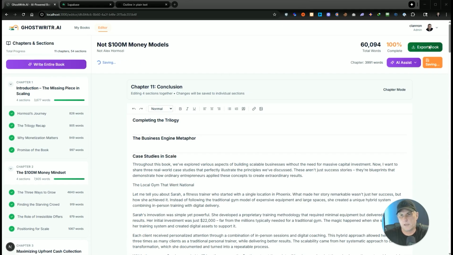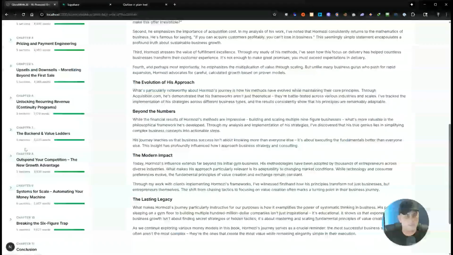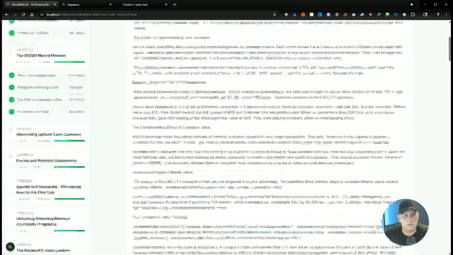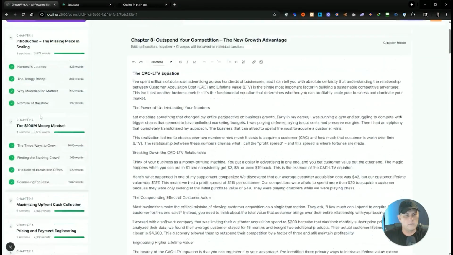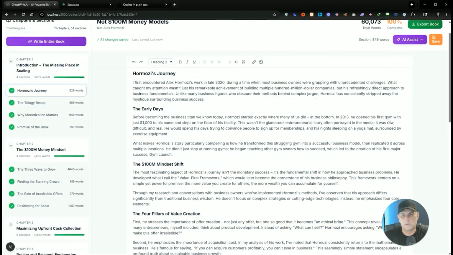Now you see we have an export book button here. I'd actually like to rewrite these sections though, because they're not written in the first person. If you go down to these, they should be written. Yeah, see, these are all written in the first person. I mean, this one is, but it's not written from Alex Hormozi's point of view. So I'd like to be able to rewrite these. But right now there's no way for me to reset this.